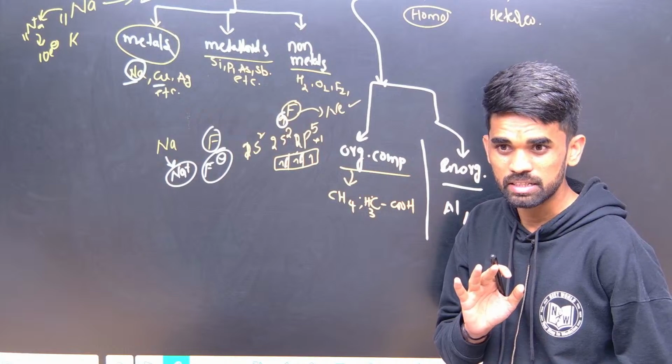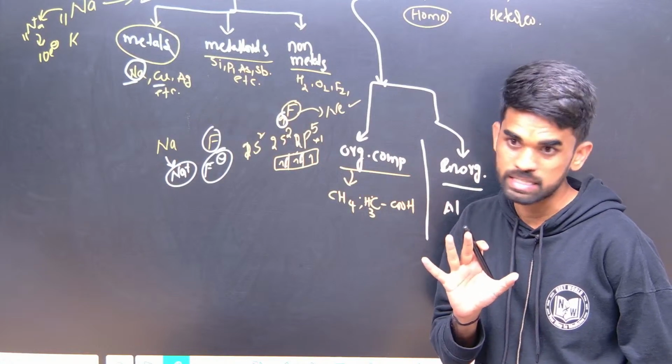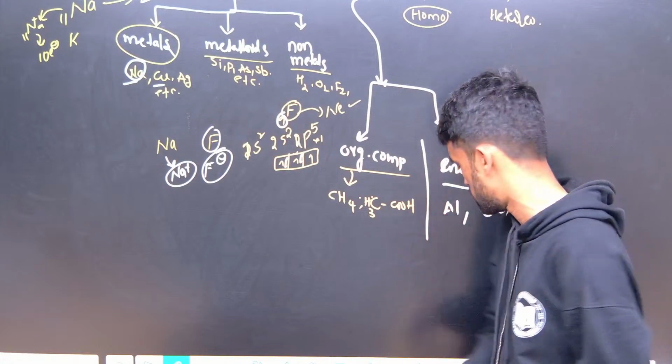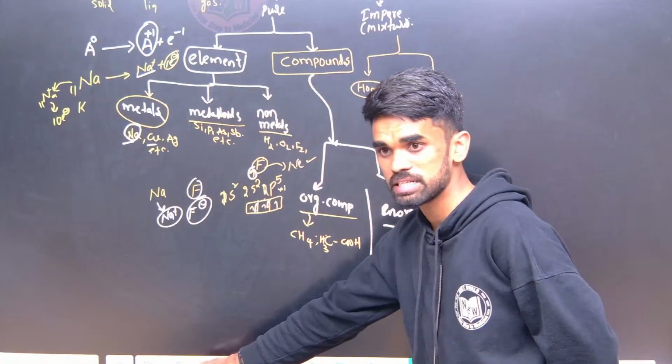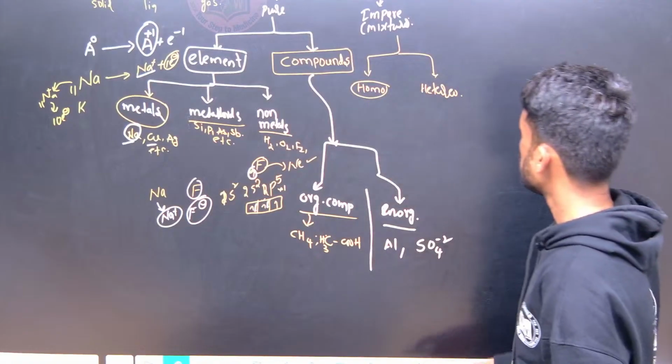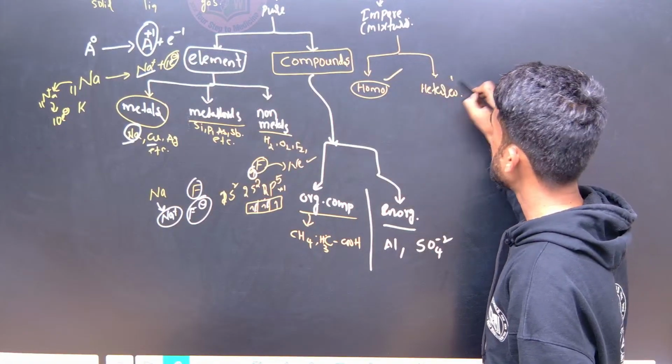Is that clear? You got the basic idea of what organic and inorganic compounds are. These are extracted from non-living things, you can consider. Okay, now homogeneous and heterogeneous.